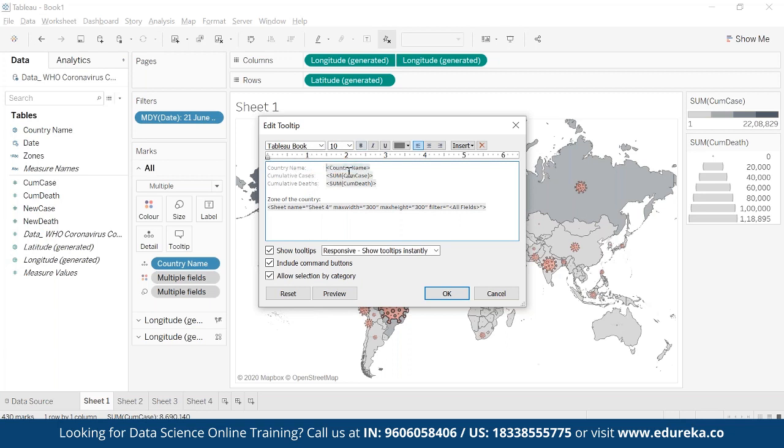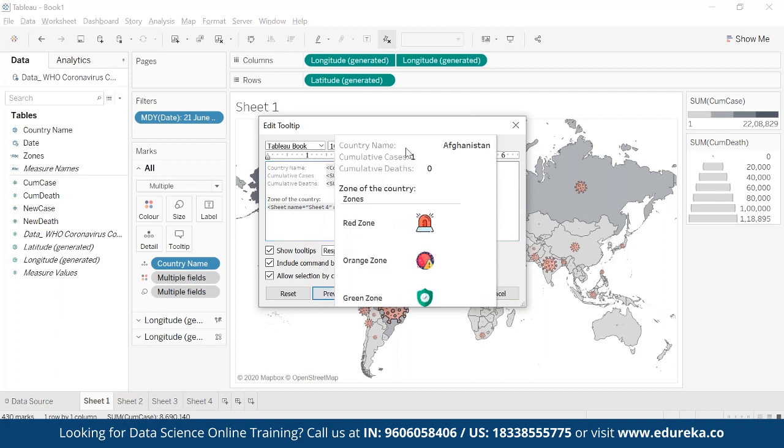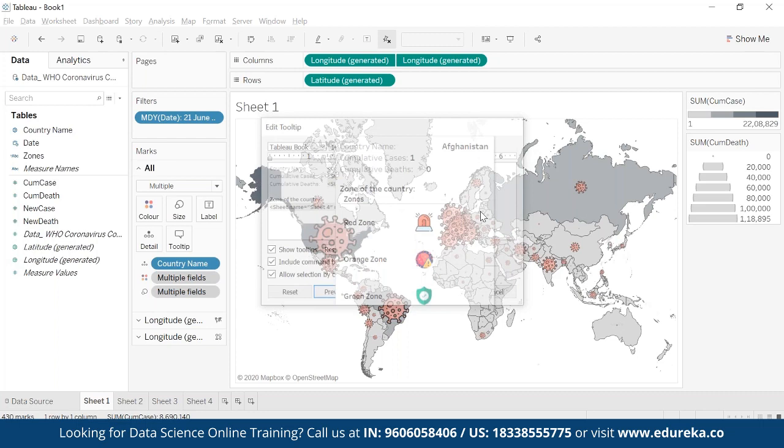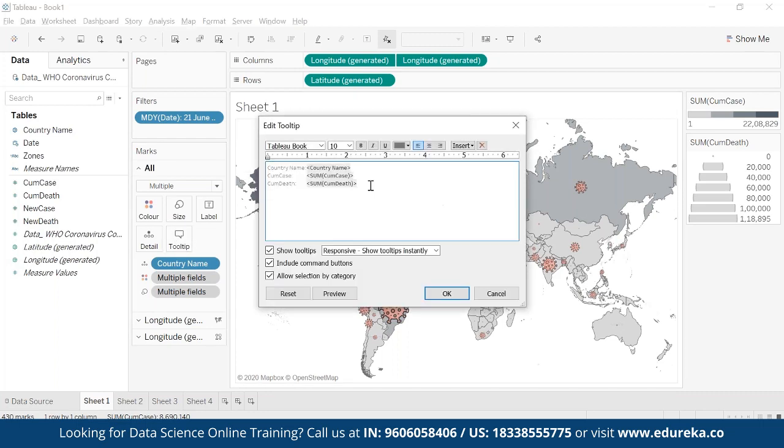So let's make it in the same line, and if you want, you can have a preview also, right? This is how it will look like. So Afghanistan is going ahead one. It's not in the line, so I can go back and click on the tooltip. I'll just have to adjust. Let me preview this. This looks fine in all line.